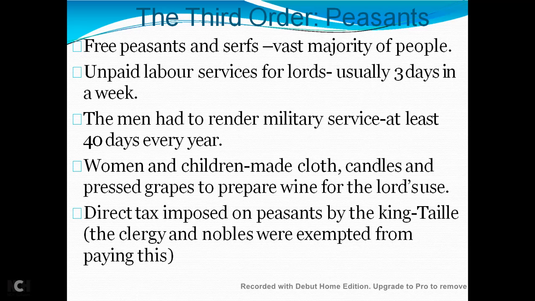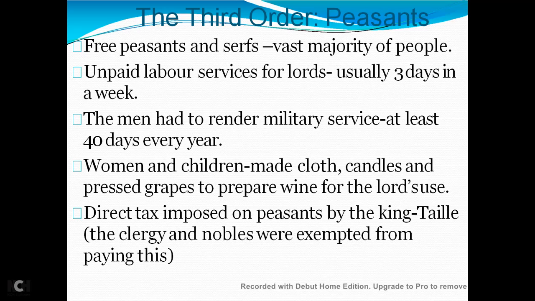The men had to render military services, at least 40 days every year. Peasant families had to set aside certain days of the week, usually 3, but often more, when they would go to the lord's estate and work there.